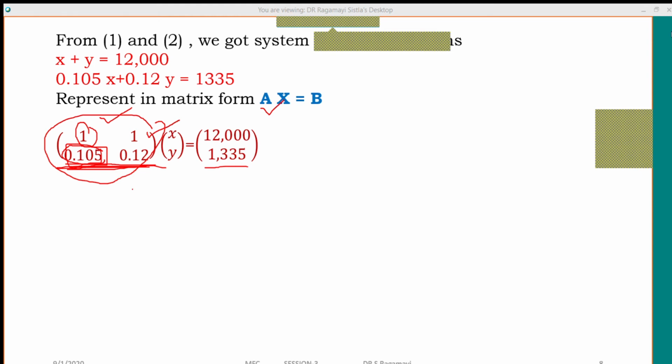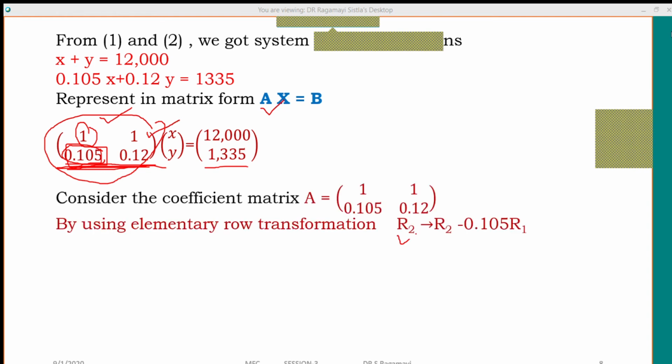Now you see that. So what is the operation? As I want to change R2, R2 should participate. And how I'm changing the R2 row? R2 minus 0.105 R1. Good. So by this, what happened? The first row remains same. One below element made 0. This element made 0 and correspondingly the value has been changed as 0.015.